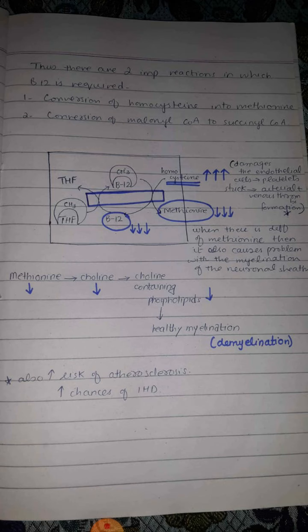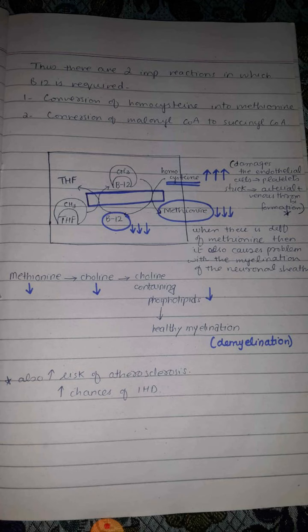In our body, there are mainly two reactions in which vitamin B12 is required. One is the conversion of malonyl coenzyme A to succinyl coenzyme A, and the second one is the conversion of homocysteine to methionine, which we have discussed previously. Whenever homocysteine is not converted into methionine, then we have increased concentration of homocysteine. This increased concentration of homocysteine causes damage to the endothelial cells.